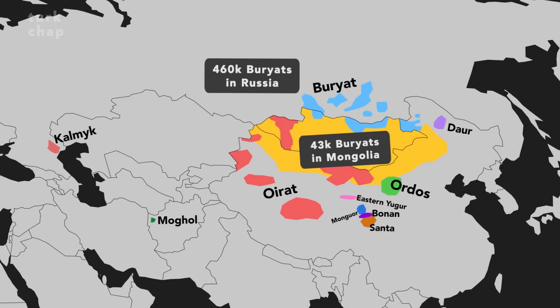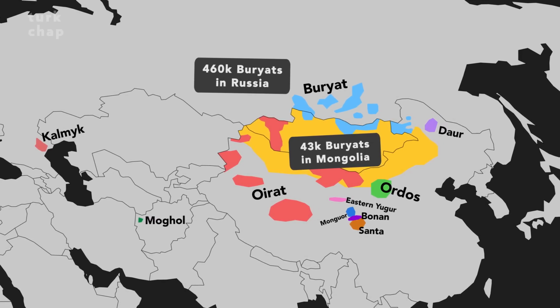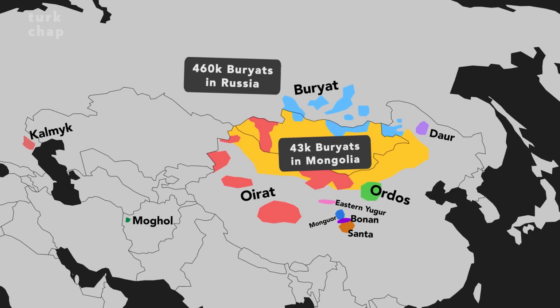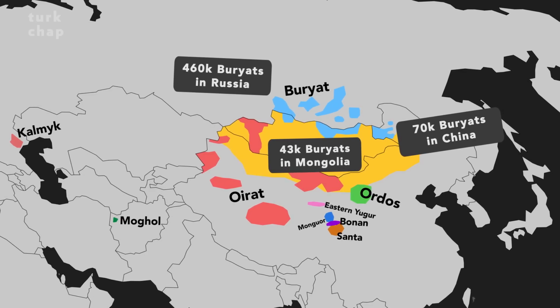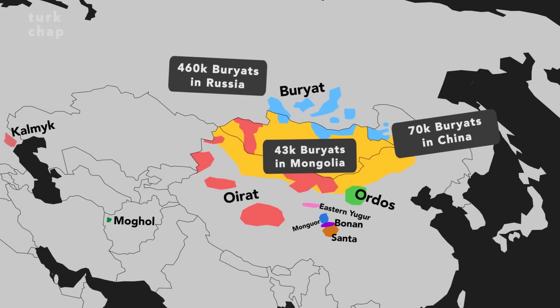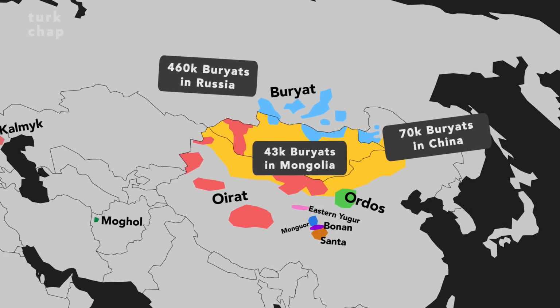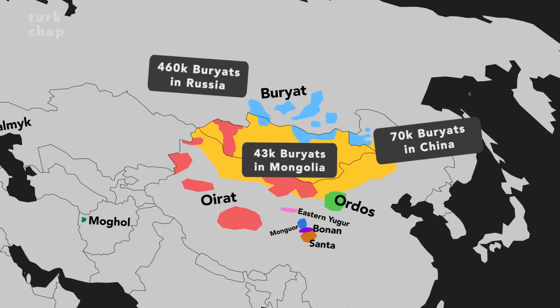In China, the data about the Buryats is even more confusing. Since the Buryat people are counted as Mongols, we do not have an accurate number for Buryat people and Buryat speakers in China. However, the most common estimate shows that there might be as many as 70,000 Buryat people in China who mostly inhabit the northeastern lands bordering Mongolia. There are no large Buryat communities outside Russia, China, and Mongolia.